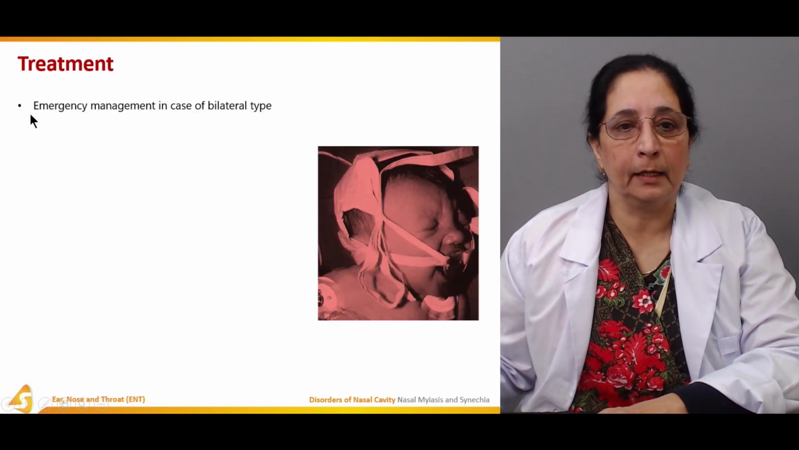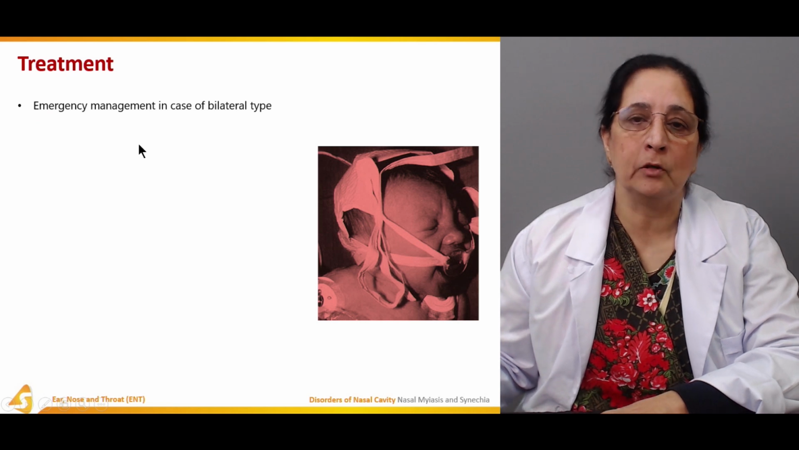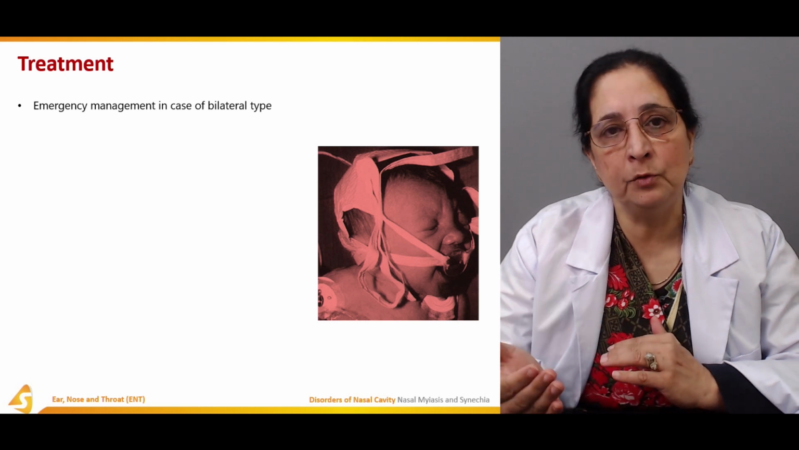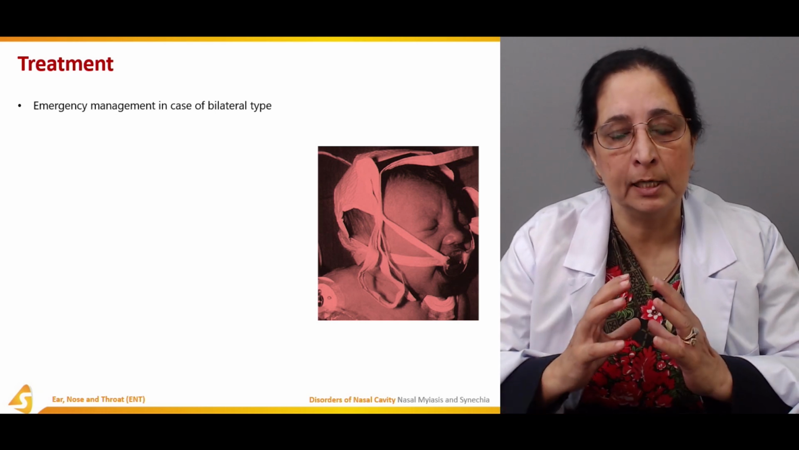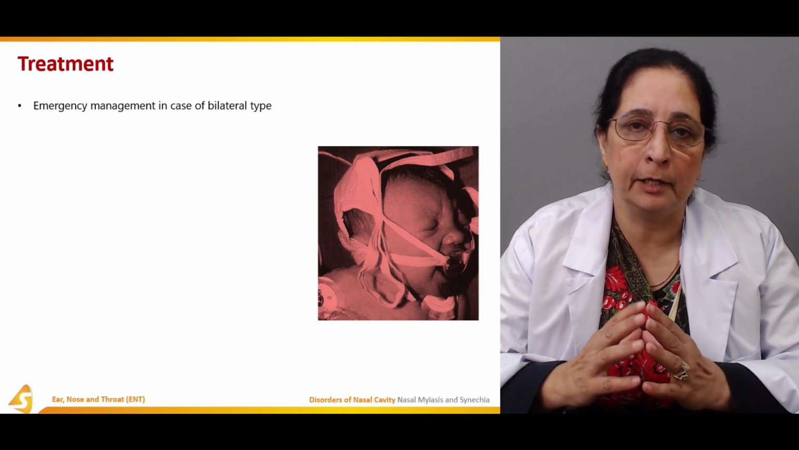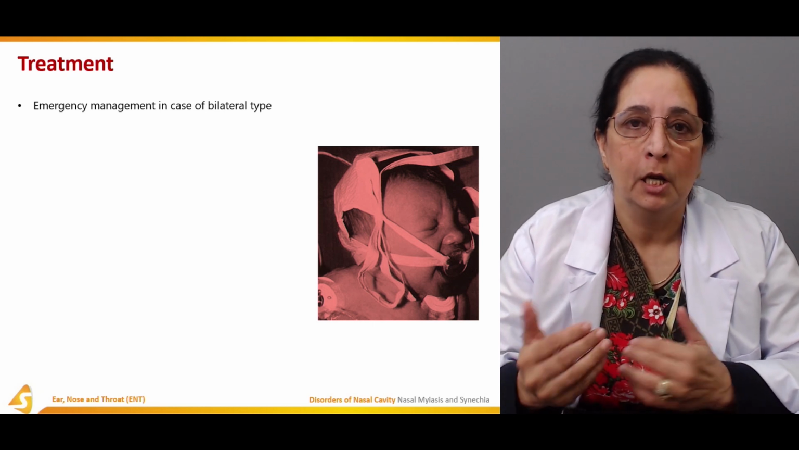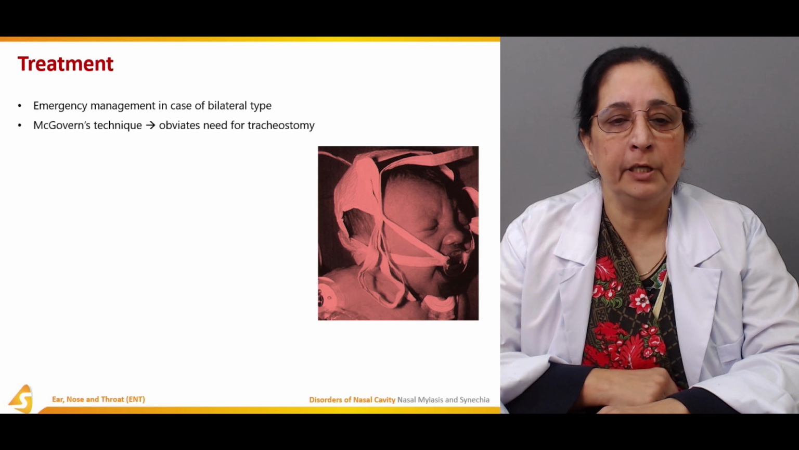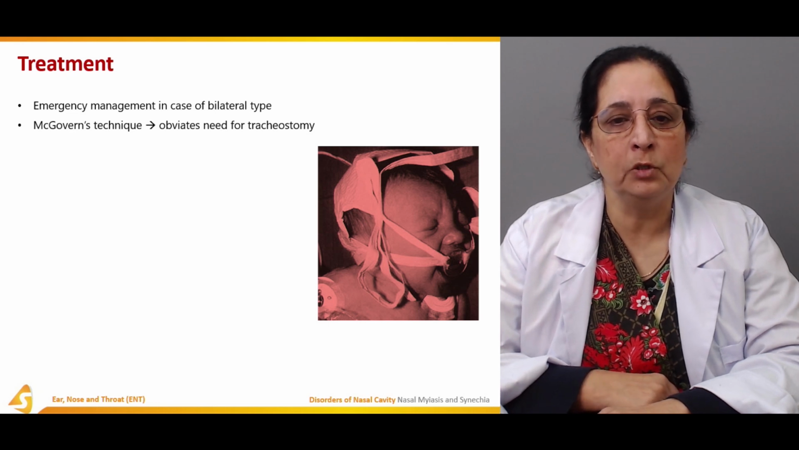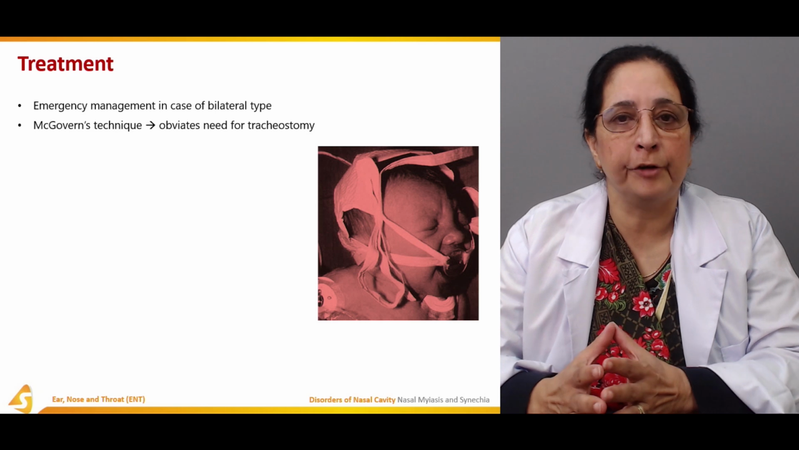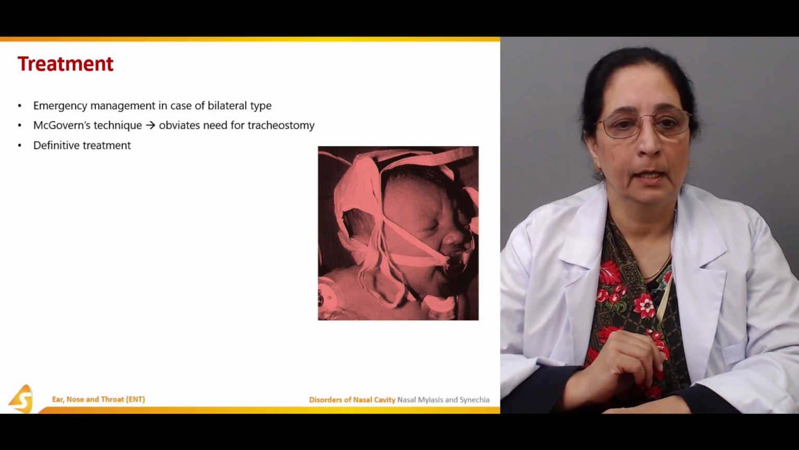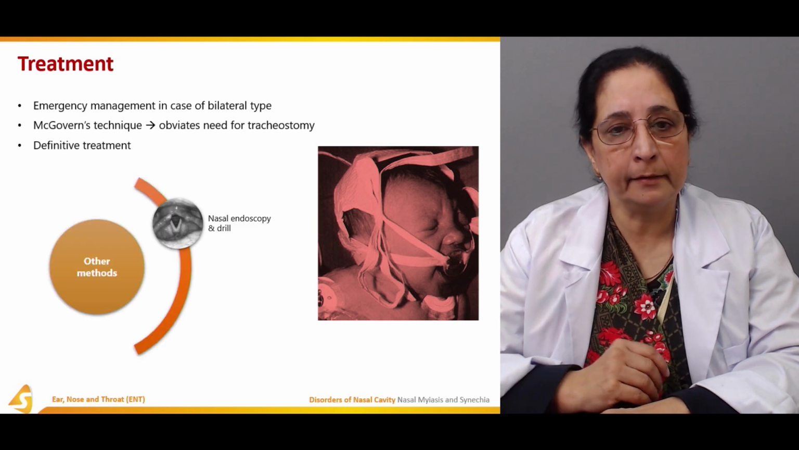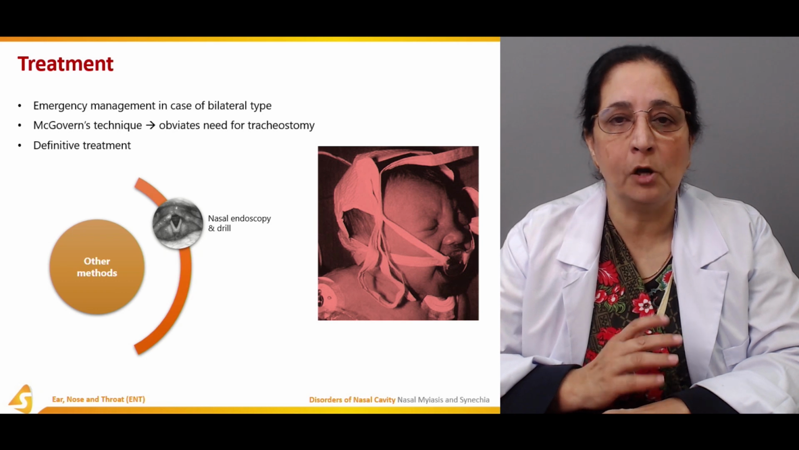Treatment is emergency management in the case of bilateral atresia. As I mentioned, the bilateral type leads to severe respiratory obstruction, so it needs immediate intervention to avoid complications. In children, McGovern's technique is used, which obviates the need for tracheostomy. Definitive treatment is tracheostomy.